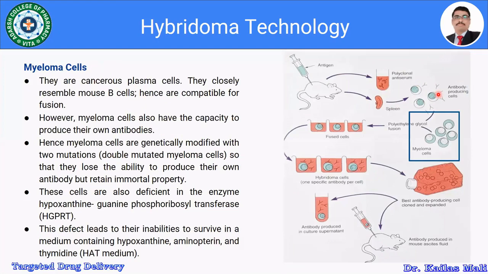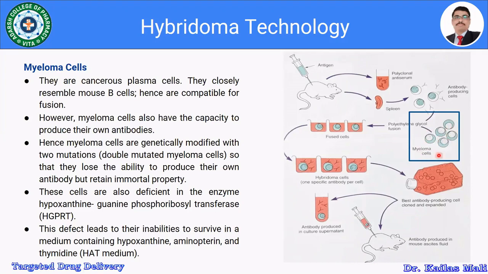The second step is the selection of the myeloma cells. As I have said, myeloma cells are cancerous plasma cells. They closely resemble mouse B cells, hence are compatible for fusion, so the survival of the splenic cells is going to be increased by using these myeloma cells. However, these myeloma cells have the capacity to produce their own antibodies because they have the genes and all other components, so they are going to produce antibodies.